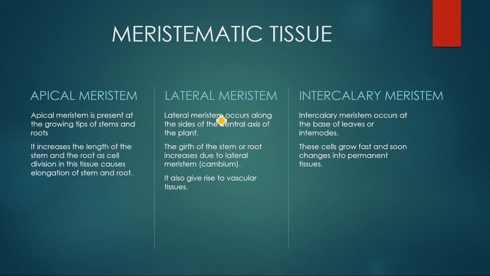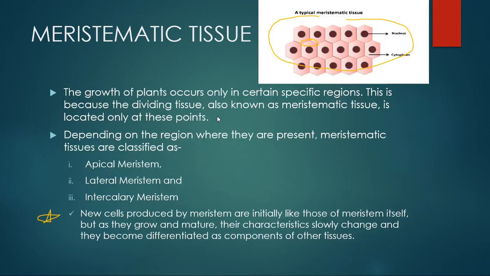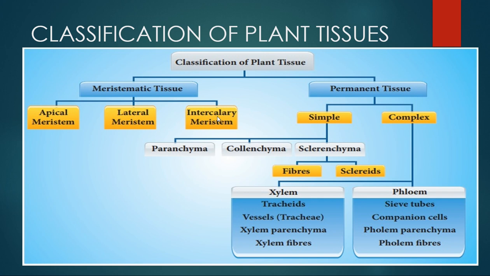Yes, the next one is intercalary meristem. Intercalary meristem occurs at the base of leaves or internodes. These cells grow fast and soon change into permanent tissue. Intercalary meristem has one most important characteristic: they grow very fast, they divide, grow, and after some time they permanently become as they are, meaning they become permanent tissue. And this is what we are going to study in our next lecture, permanent tissues. Before that, let us go through the classification of plant tissues once.